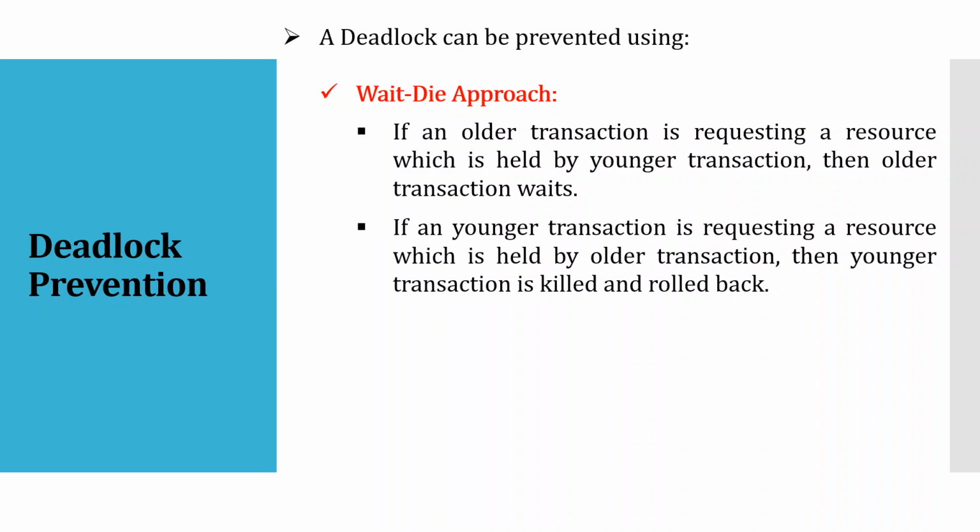So you will not have a cycle. T1 is waiting for T2, but T2 is not allowed to wait for T1, it will be directly rolled back. This is what the wait-die approach is: the older transaction is allowed to wait and the younger transactions will be directly killed, or they will die, or roll back.